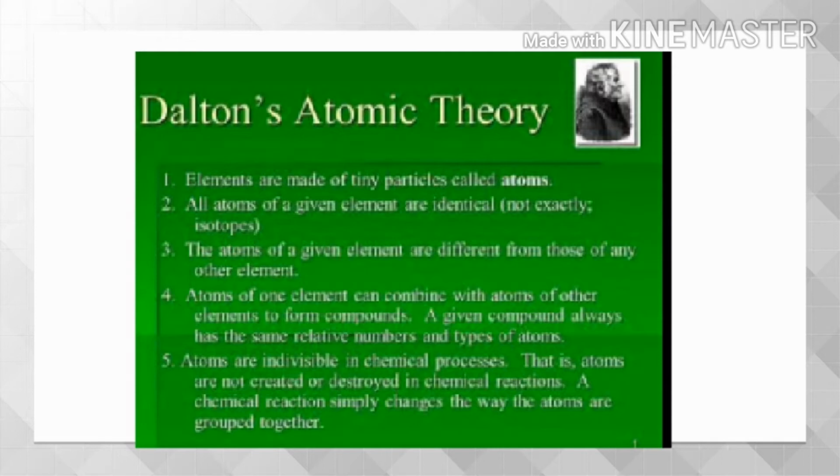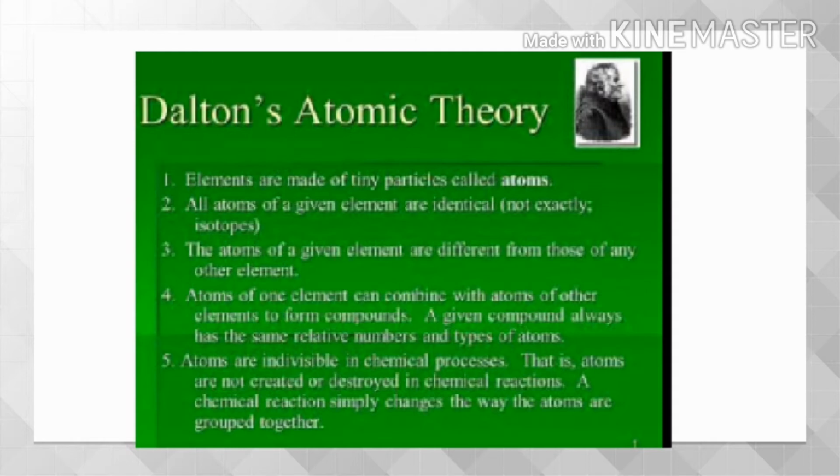All matter is made of very tiny particles called atoms, which participate in chemical reactions. Atoms are individual particles which cannot be created or destroyed in a chemical reaction. Atoms of a given element are identical in mass and chemical properties. Atoms of different elements have different masses and chemical properties. Atoms combine in the ratio of small whole numbers to form compounds. The relative number and kinds of atoms are constant in a given compound.